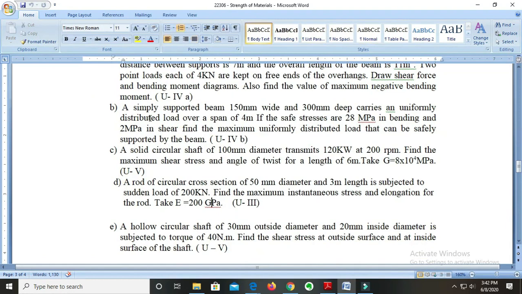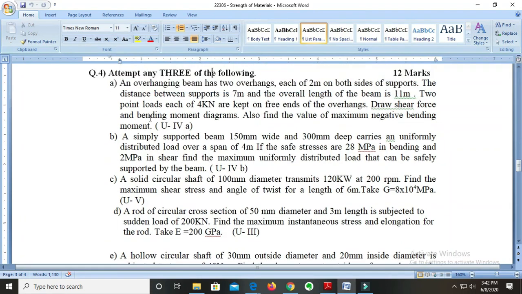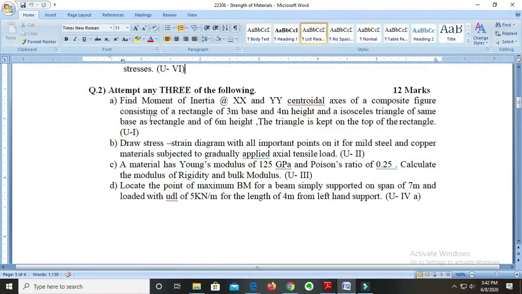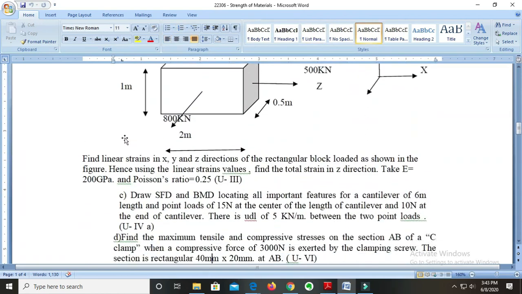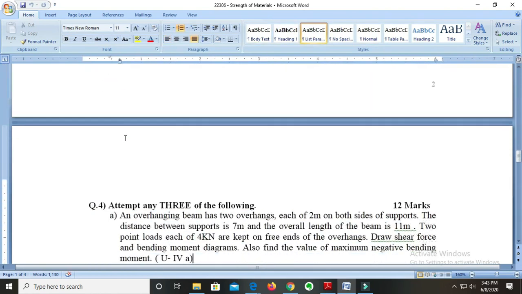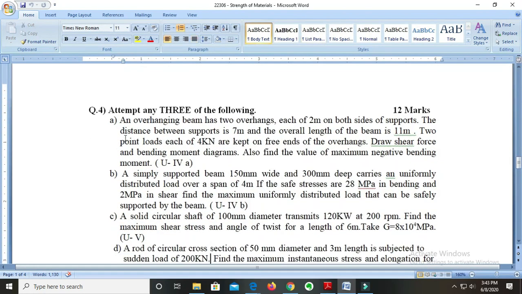But remember there is a change of pattern from question number 2 and 3 to question number 4. In 2 and 3 there were 4 questions asked and you have to solve only 3 of them. In question number 2 you have to attempt any 3 from 4 questions. Same happened in question number 3, but there is a slight change in question number 4. There are 5 questions asked over here and you have to solve only 3.